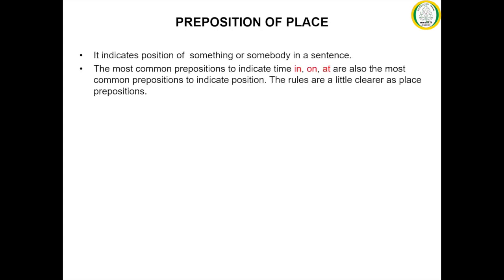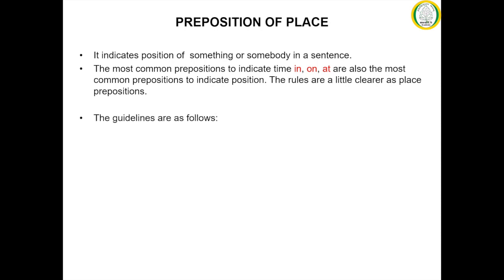Let's move on to the next type of preposition, that is, preposition of place. As we know, a preposition of place indicates the position of something or somebody, that is, a noun or an object in a sentence. The most common prepositions to indicate time, in, on, at, are also the most common prepositions used to indicate position, and thus are called prepositions of place. The rules are much clearer for place prepositions than for prepositions of time.